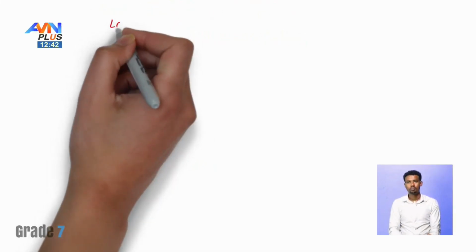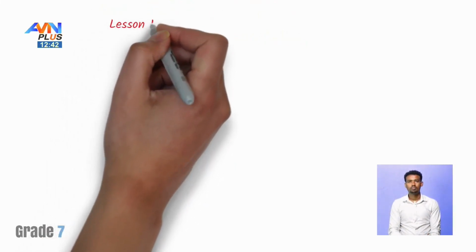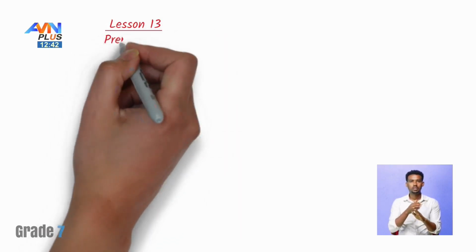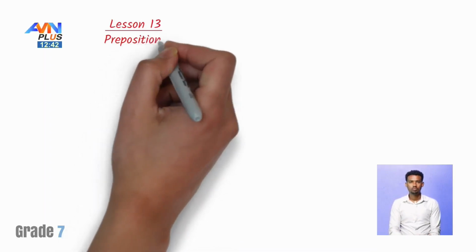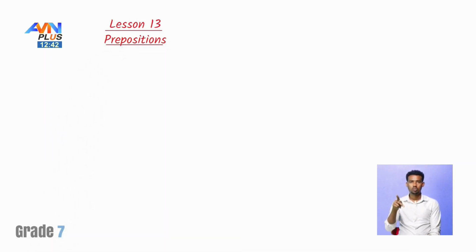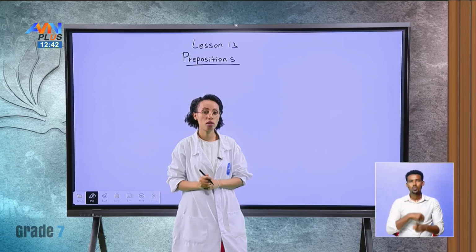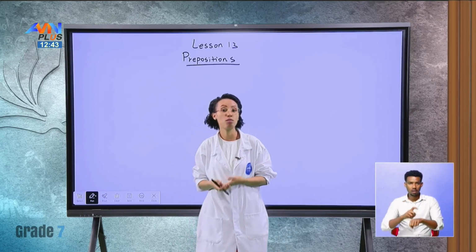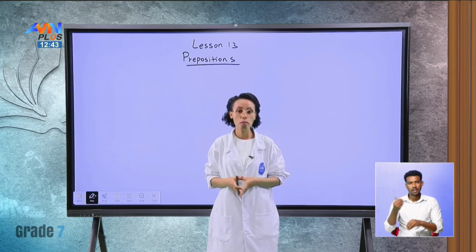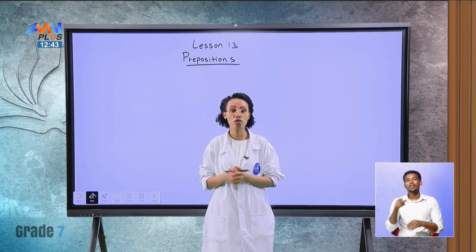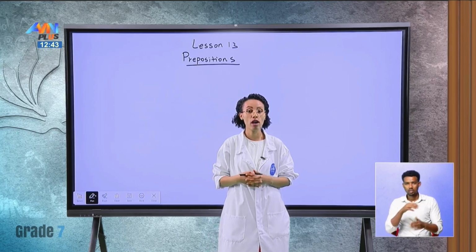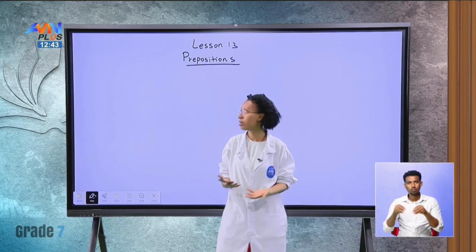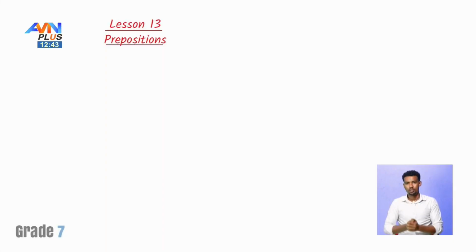So today's lesson is lesson 13, and it is prepositions. Prepositions are words that we use to talk about place, it could be time, it could be movement, it could be anything. But we use them to show these things. They are words that we use to talk about time, place, movement, and so many others. So let's see them today in detail.